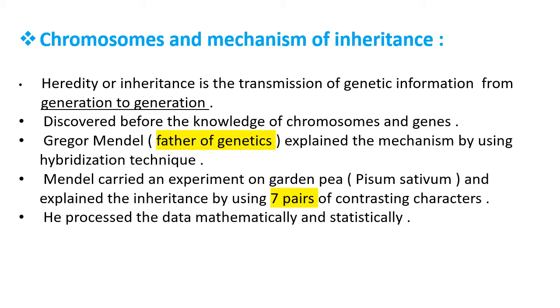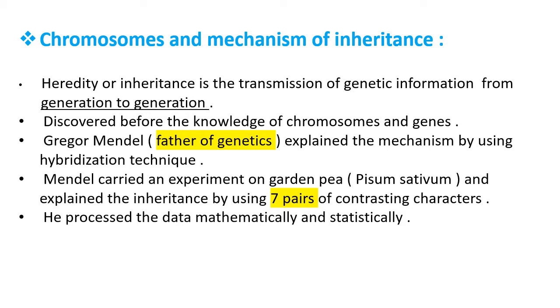The mechanism of inheritance was investigated or discovered before the discovery of chromosomes and genes. The mechanism of inheritance was first discovered by a scientist called Gregor Mendel, as he was the first to carry out the study of genetics.